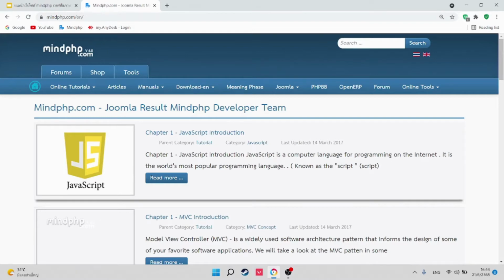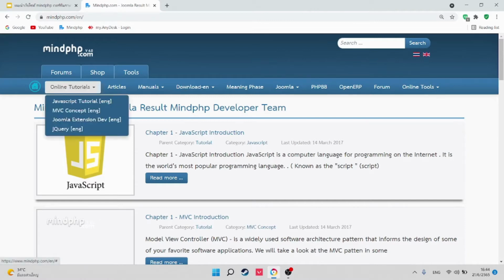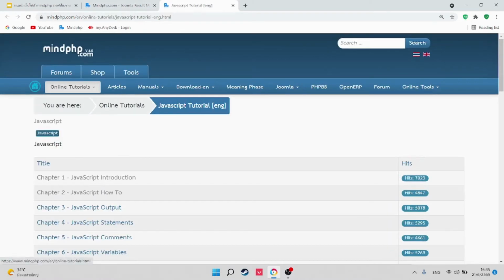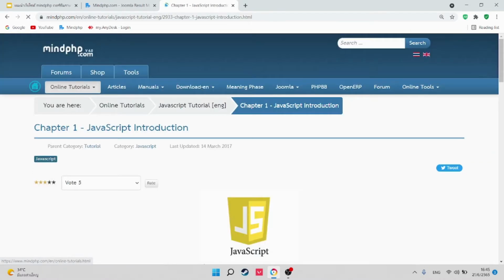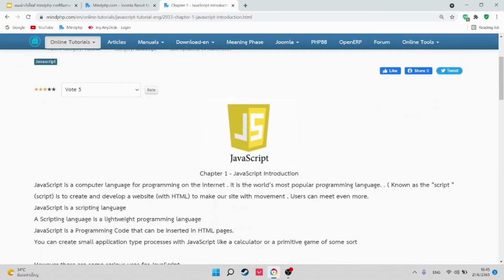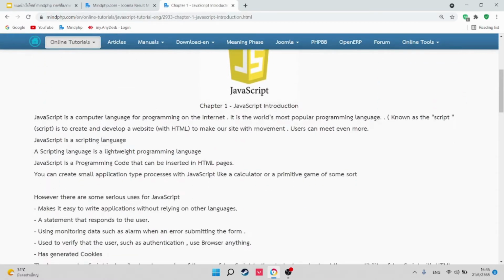Okay, when you first visit the website, you will notice many features of tools. The first one will be online tutorial. There will be many lessons for you to choose from. If you are interested in JavaScript tutorial, then you click the lesson 1 JavaScript introduction. It will show the information about JavaScript introduction.